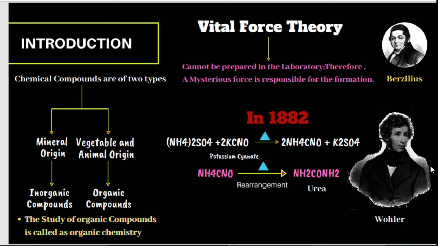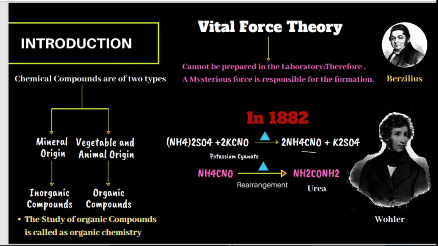Later, in 1828, Wöhler, a German chemist, wanted to prepare ammonium cyanide by heating potassium cyanide and ammonium sulfate. But unfortunately, he ended up getting urea. Urea became the first organic compound to be prepared in the laboratory. Hence, the vital force theory was completely disproved.